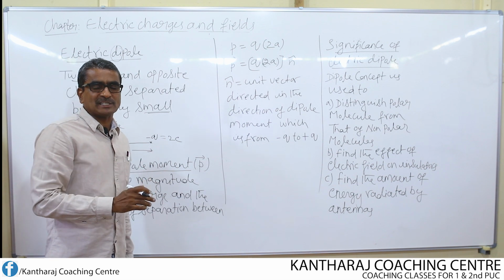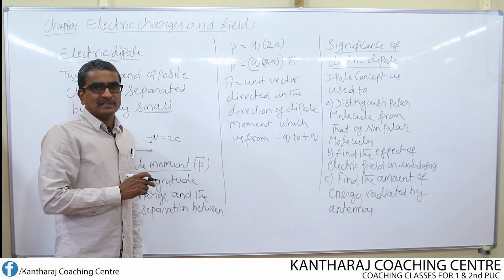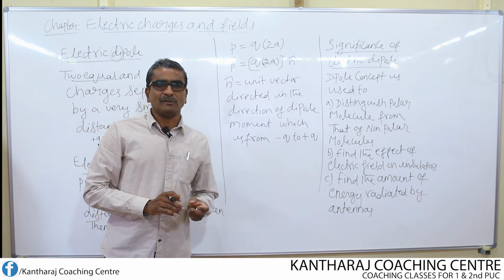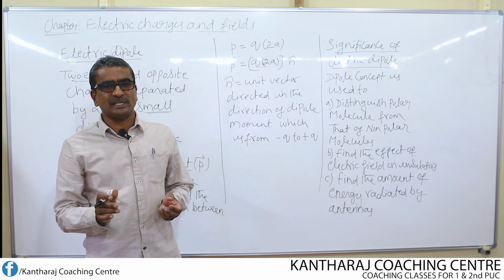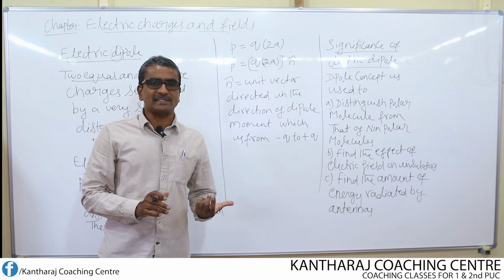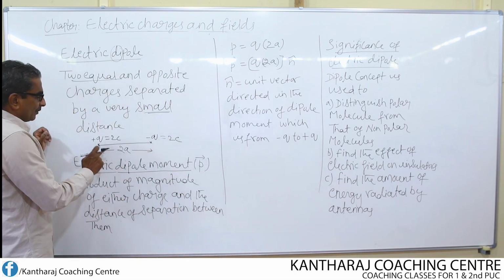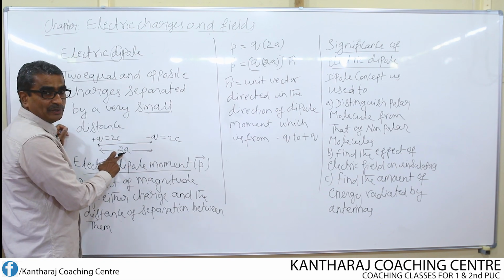If both the charges are positive or if both the charges are negative, then that pair of charge cannot be considered as electric dipole. The condition for electric dipole is the charges must be of opposite nature and their magnitude should be same and the distance of separation between them should be very, very small. So, what is the distance of separation between these two charges? It is 2a.